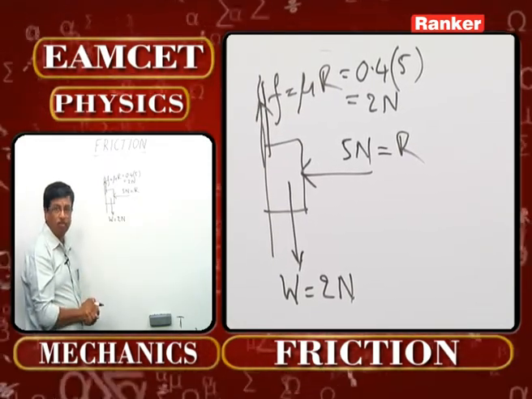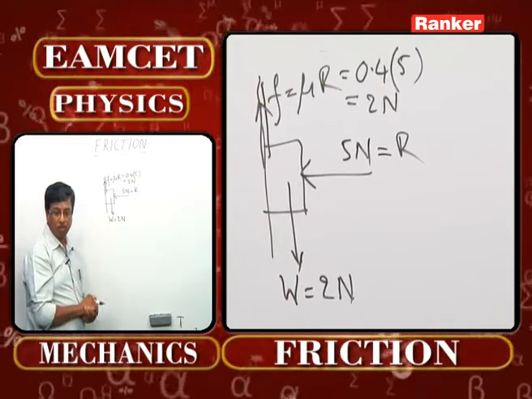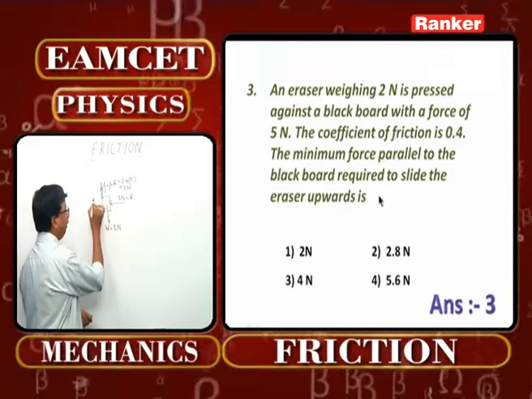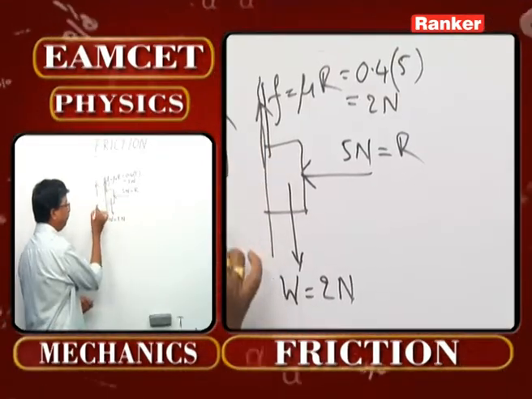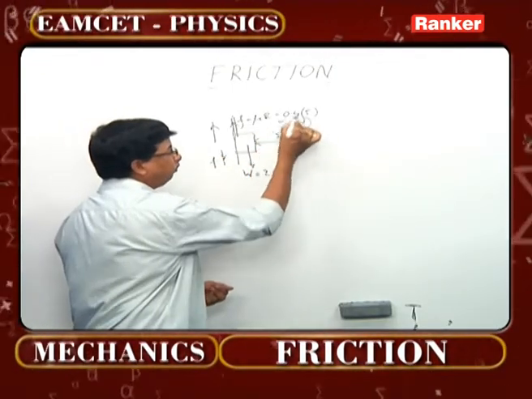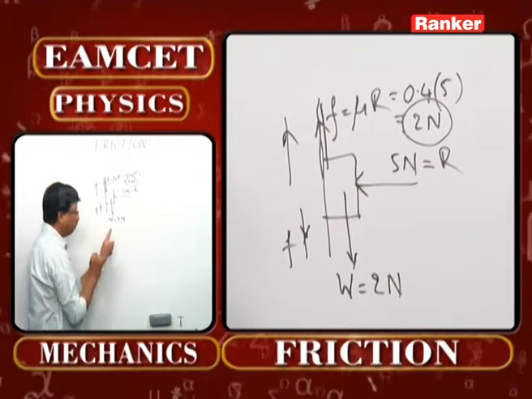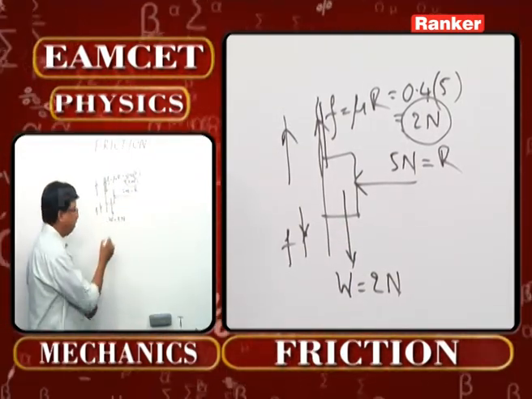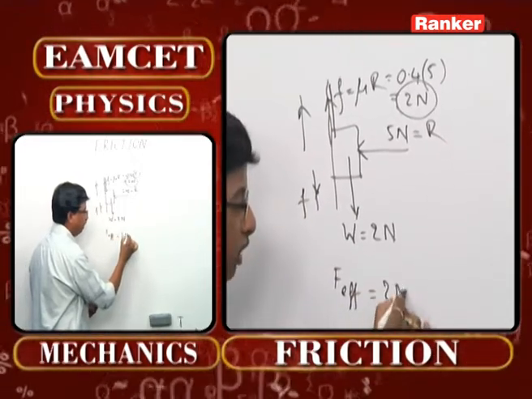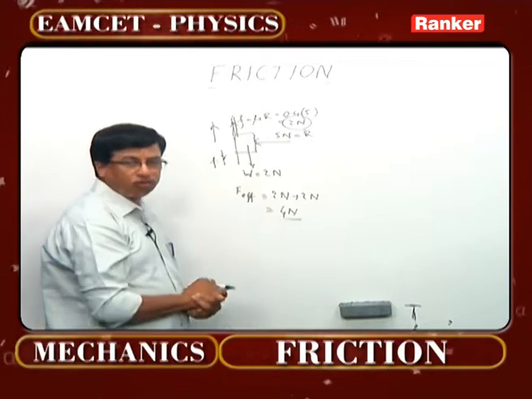In fact, the body will definitely be at rest, there is a possibility. But what exactly is the question asked over here? Minimum force parallel to the blackboard required to slide the eraser upward. When the eraser is going upward, the force of friction is going to act downward. What is the force of friction value we have got? 2 Newton. That 2 Newton will also be added to the weight in the downward direction. Therefore, the effective force required will be 2 Newton plus 2 Newton. Total it will be 4 Newton.